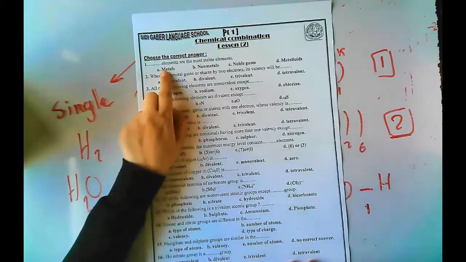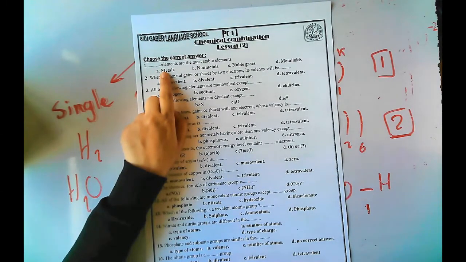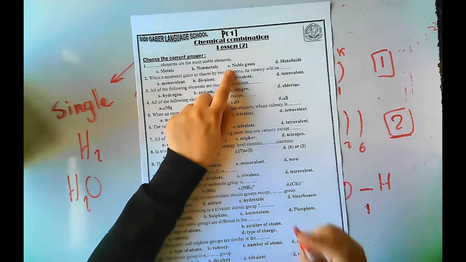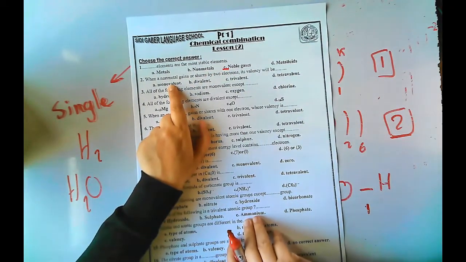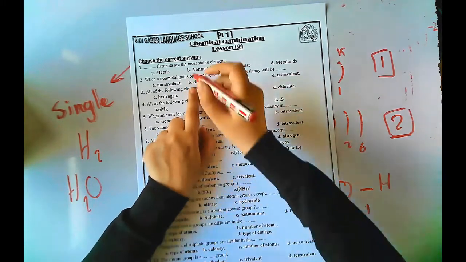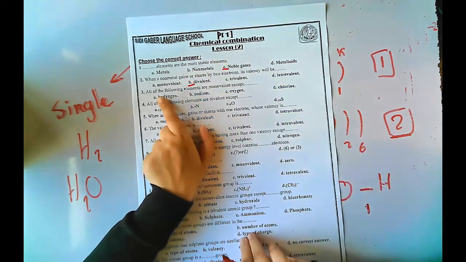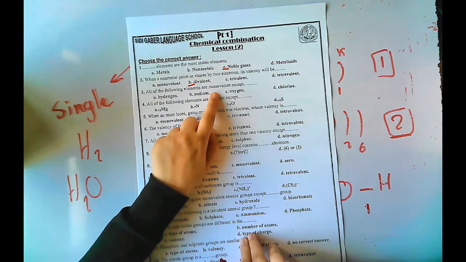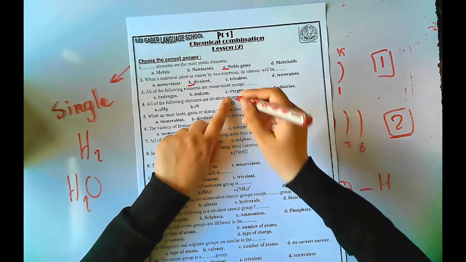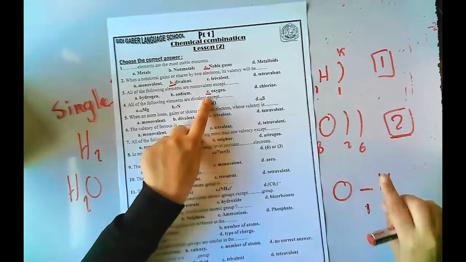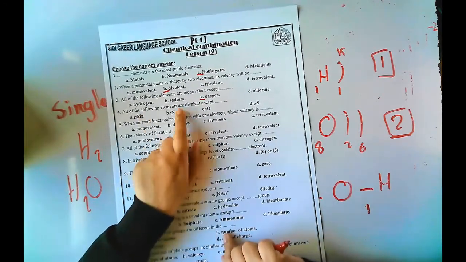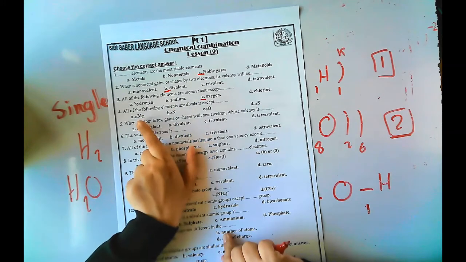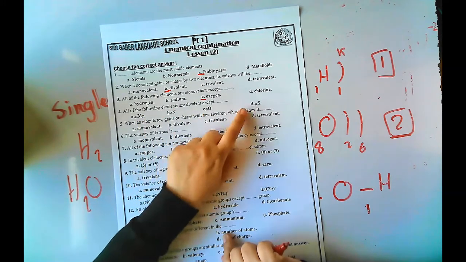طب شوف lesson 2. Elements are most stable element. Most stable يبقى أكيد مين؟ Noble gas. When a non-metal gains or shares 2 electrons, its valency will be 2 يبقى إيه؟ Divalent. All the following elements are monovalent except oxygen because it's divalent. اهو oxygen it will gain 2 يبقى هي divalent.